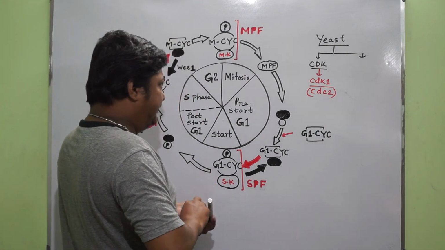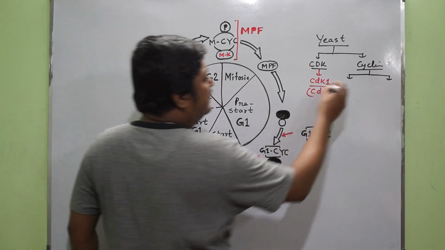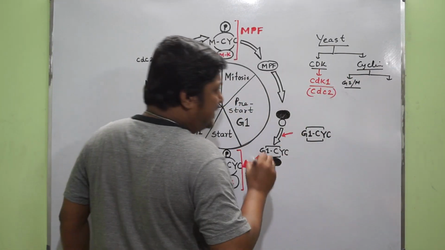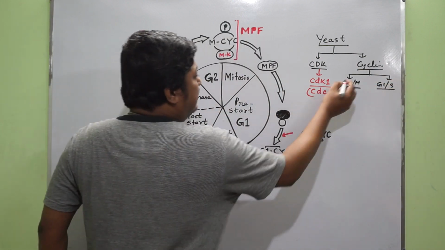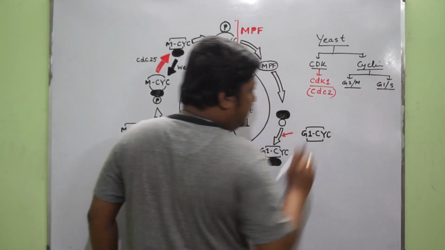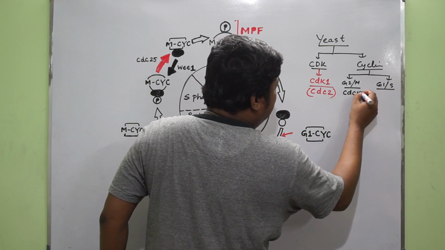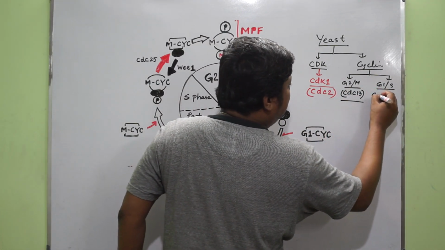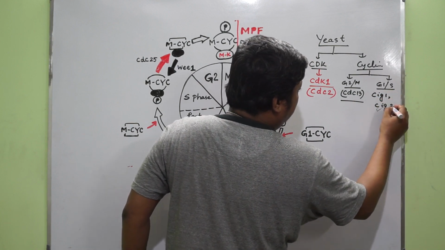Whereas the cyclins are of two types. One is present between G2 and M and another is present between G1 and S. Now both are cyclin, but in the G2/M region the cyclin is coded by CDC13, and in G1/S it is coded by SIG1, SIG2.